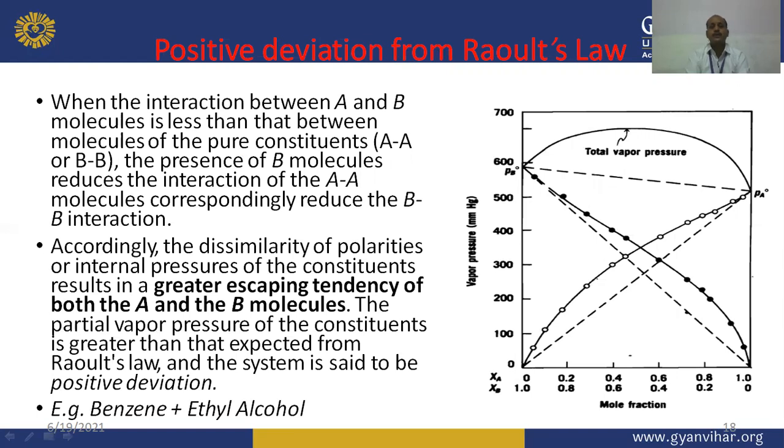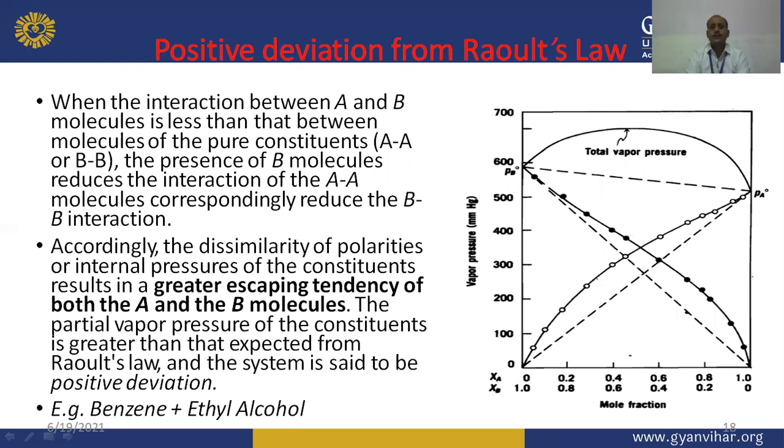So when the interaction between different molecules like A and B is less than that between molecules of the pure constituent AA or BB, the presence of B molecules reduces the interaction of the AA molecules and reduces the BB interaction.